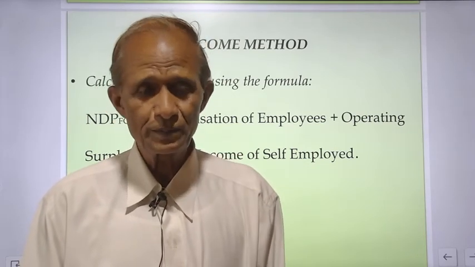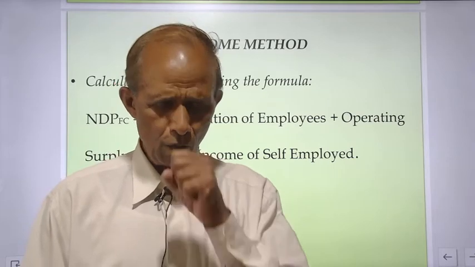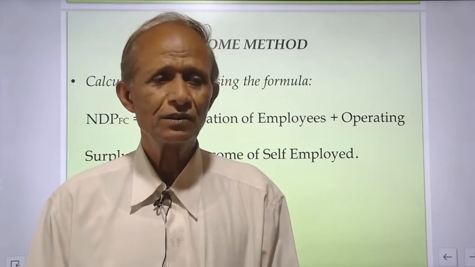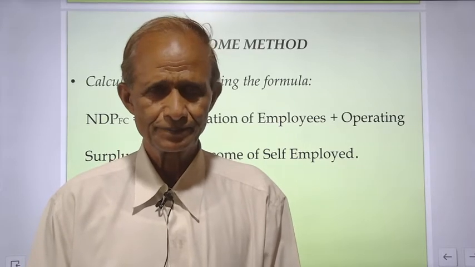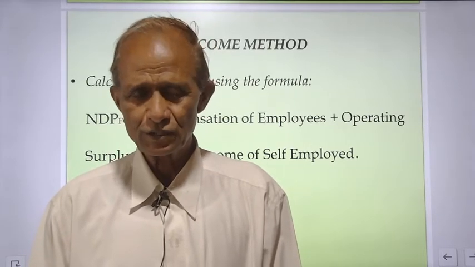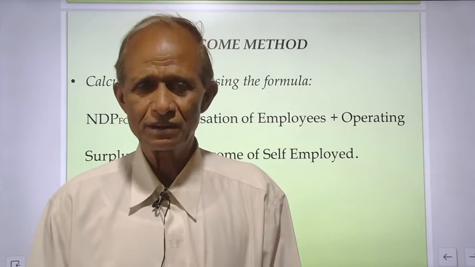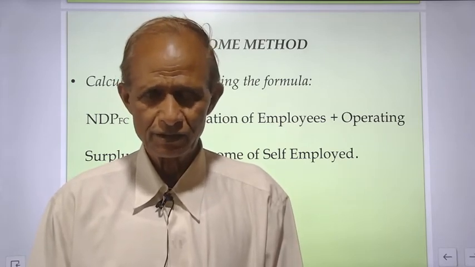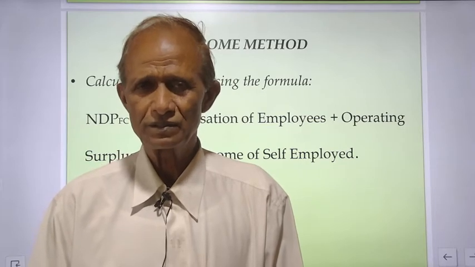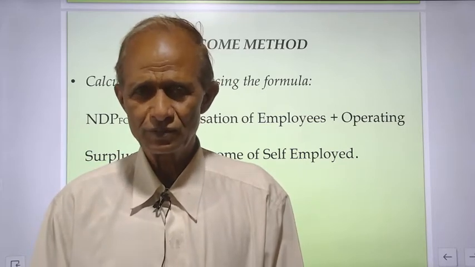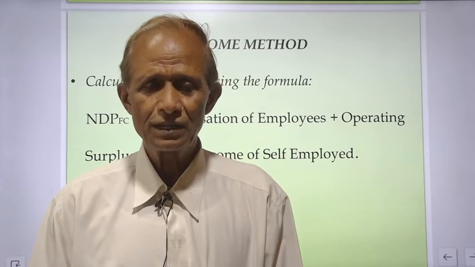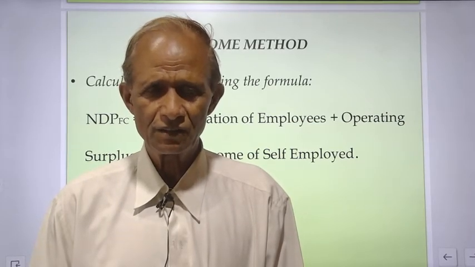Now the whole of the income of all the factors of production will be the national income. So the next method, income method, in which we get the sum total of the income of all the factors of production, and that will give you the national income